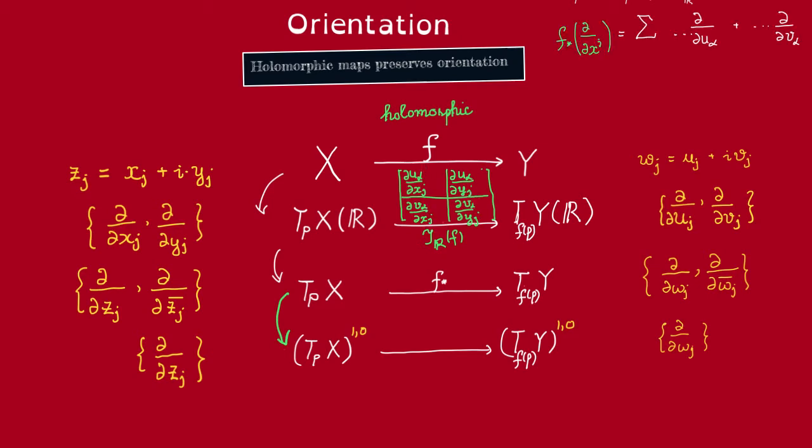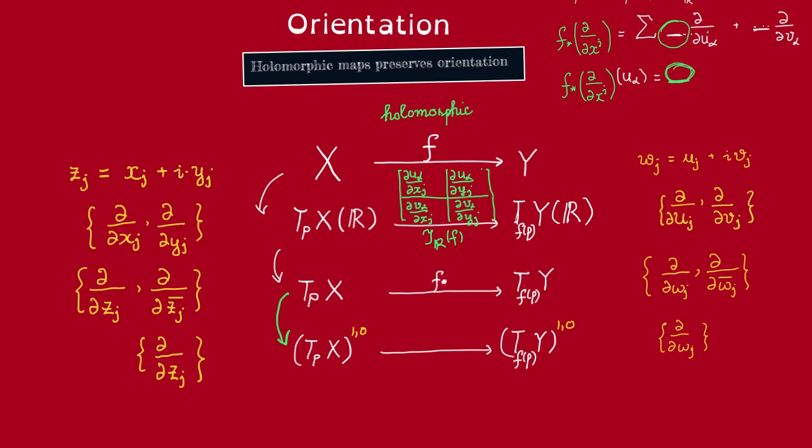So the columns of this matrix should correspond to the images of these basis elements, right? So it's the coordinates of the image of this basis element in terms of this basis. So let's find the coordinates. Let's expand this in terms of this basis, partial u_alpha and partial v_alpha. So for example, how do we find this coordinate? Remember, the usual way is that we pair both the left and the right hand side with a dual element, which is du_alpha.